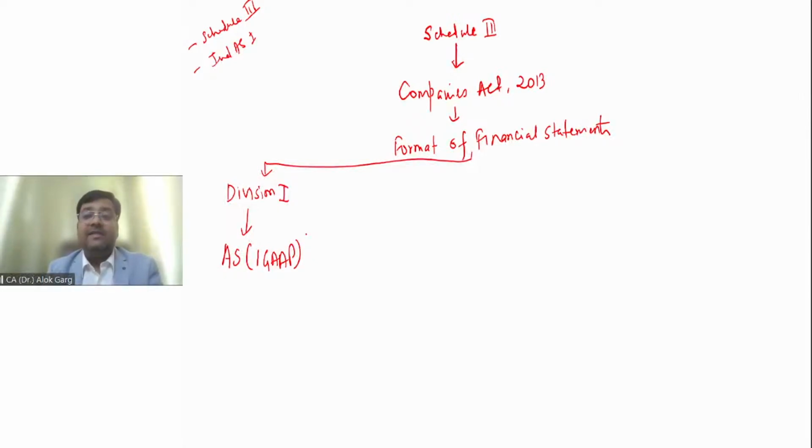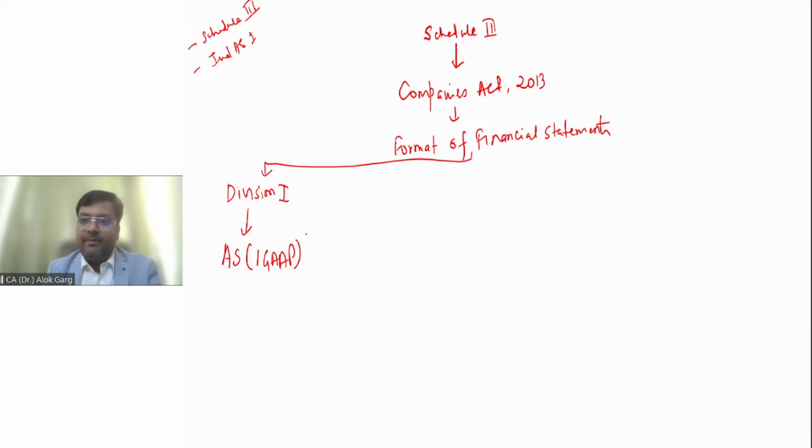That is why Ind AS is applicable to all the subsidiaries, joint ventures, and associates of DLF Limited, right? But otherwise, if there is a standalone company which is not part of any big group, and its net worth is less than 250 crores, then there is no requirement to implement Ind AS on those entities. Those entities will prepare their financial statements as per the old accounting standards, because the old accounting standards are comparatively smaller, easier, and less complex, right?